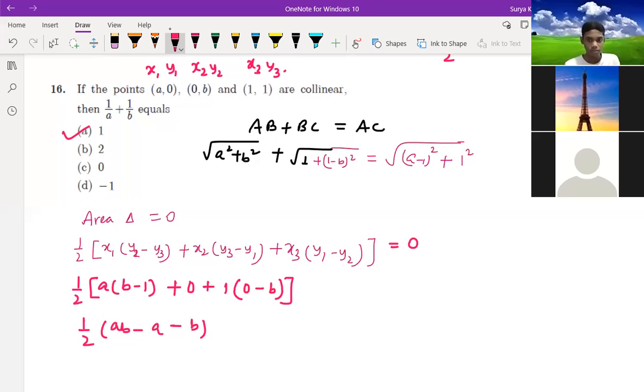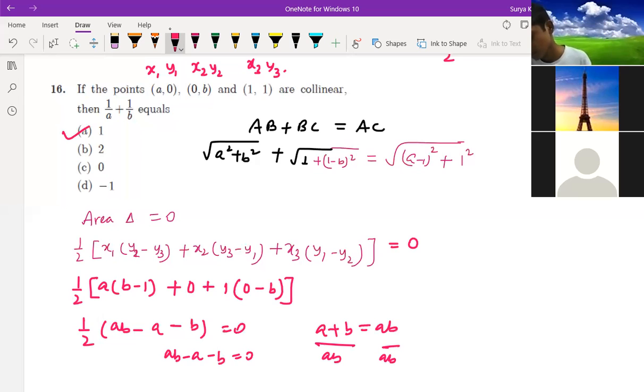I got it. Achha, this one only you have used here, no? Others, Rasul? Yes, sir. Okay. So here ab minus a minus b is equal to 0. So after this you can write a plus b is equal to ab, correct. So how will we get ab? If you divide by ab on both sides, you'll get 1 by a plus 1 by b is equal to 1. Is it clear, Adarsh?